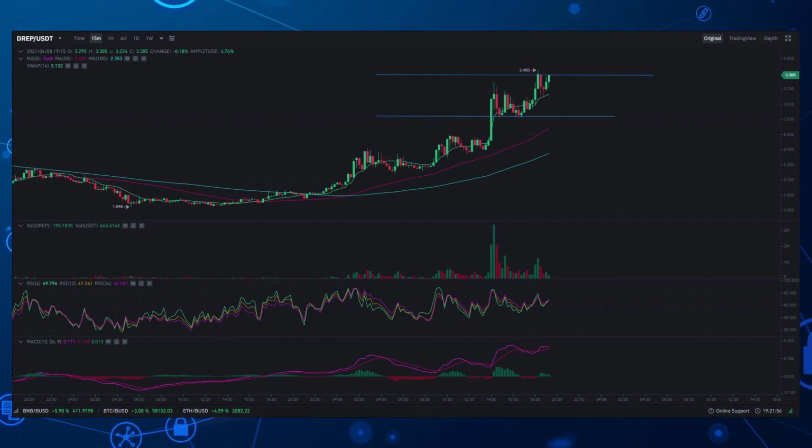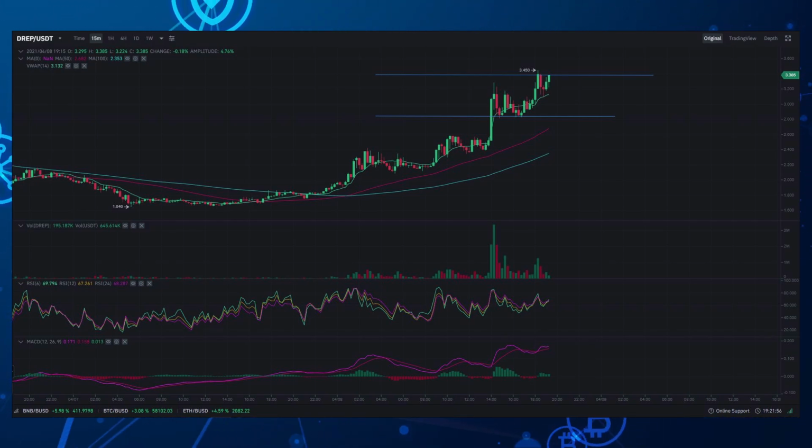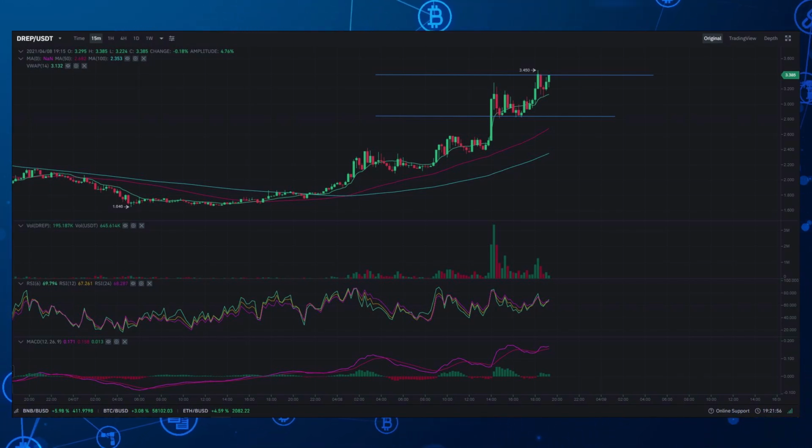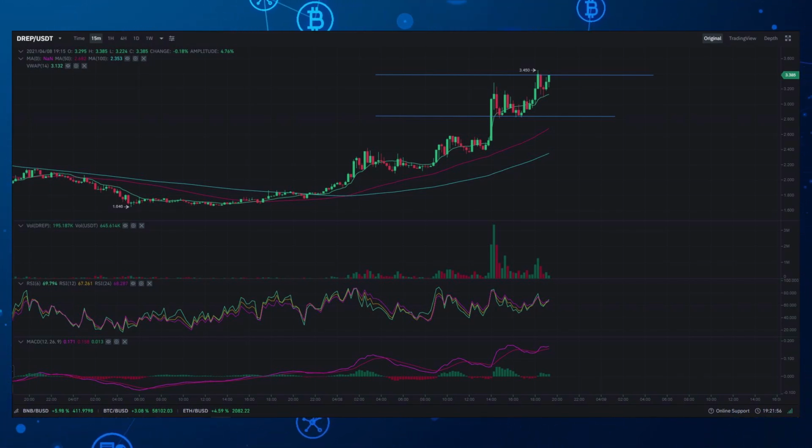Now, if I was feeling bearish in this scenario, I would wait until after 15 minutes and see if it is still respecting the resistance level. Again, $3.45 is the current resistance. I would then add to my position or open a short-term trade as close to the resistance level as possible, and I'd also make sure the RSI is not oversold. Also pay attention to the MACD to see roughly where the momentum is heading.